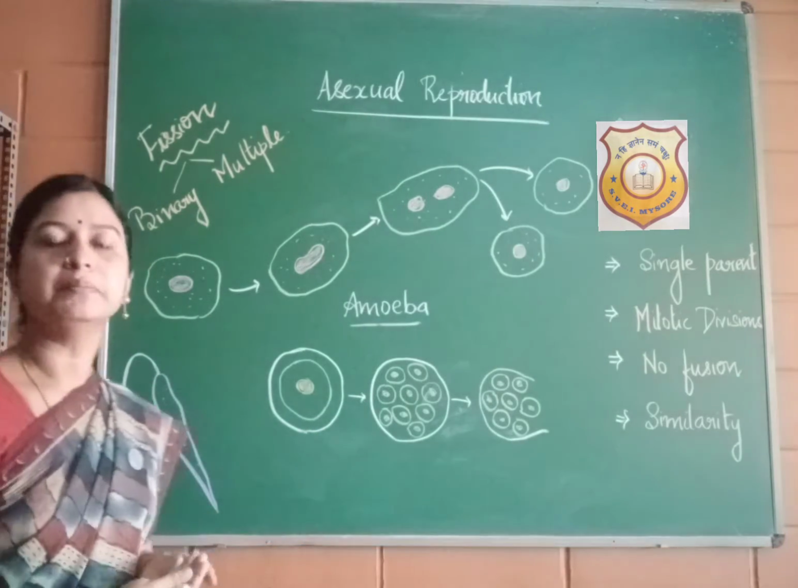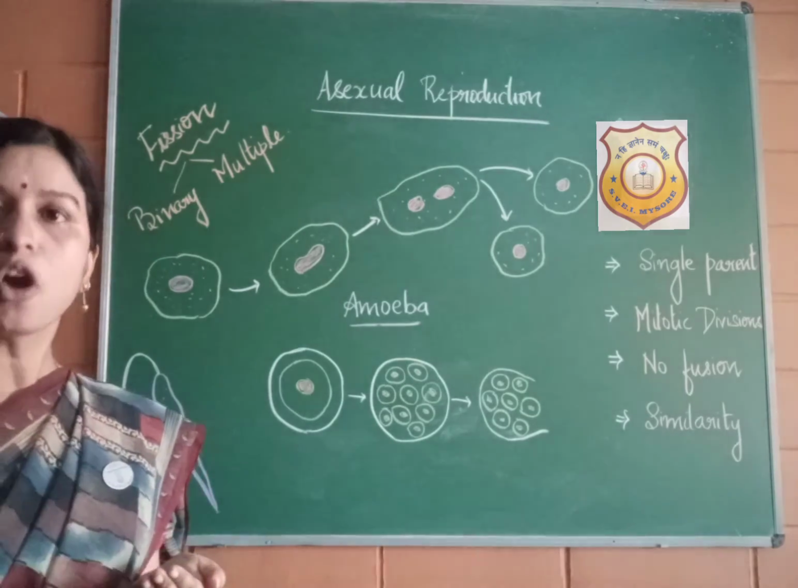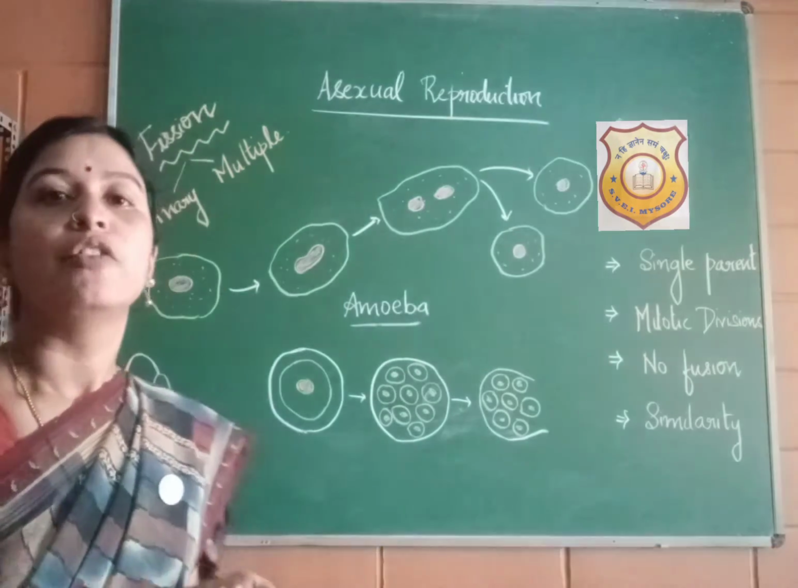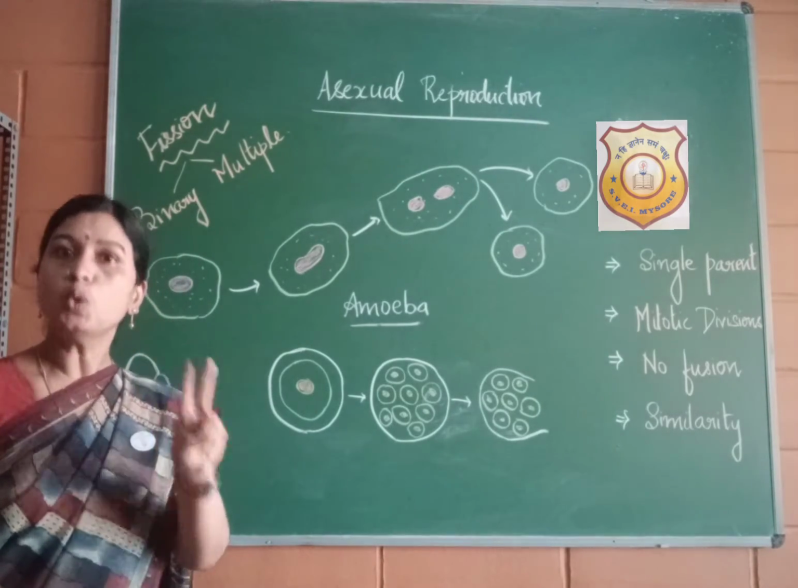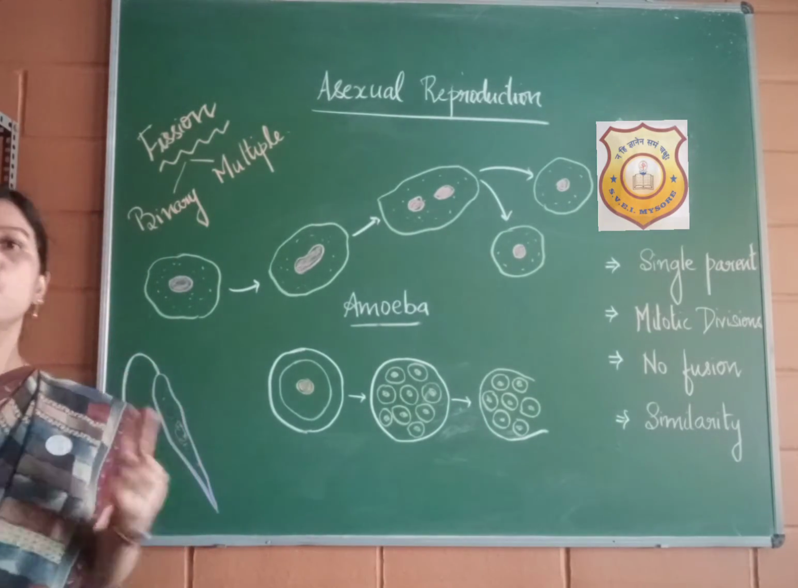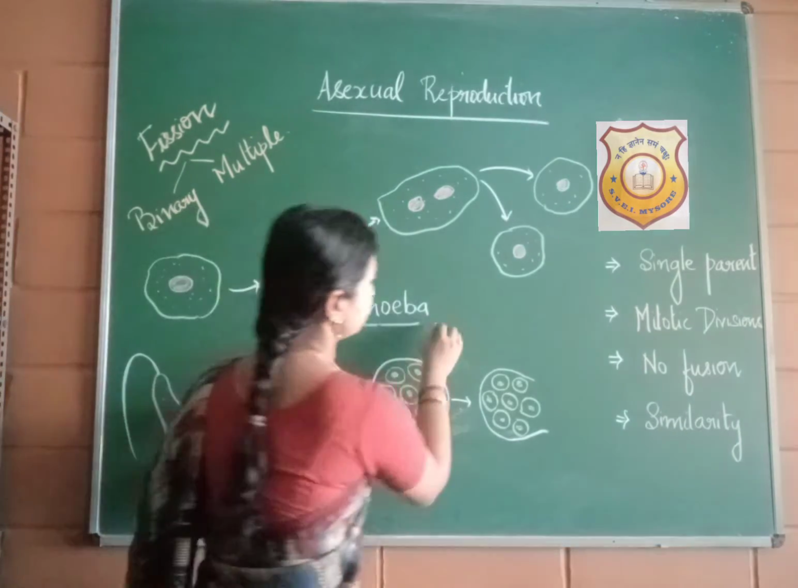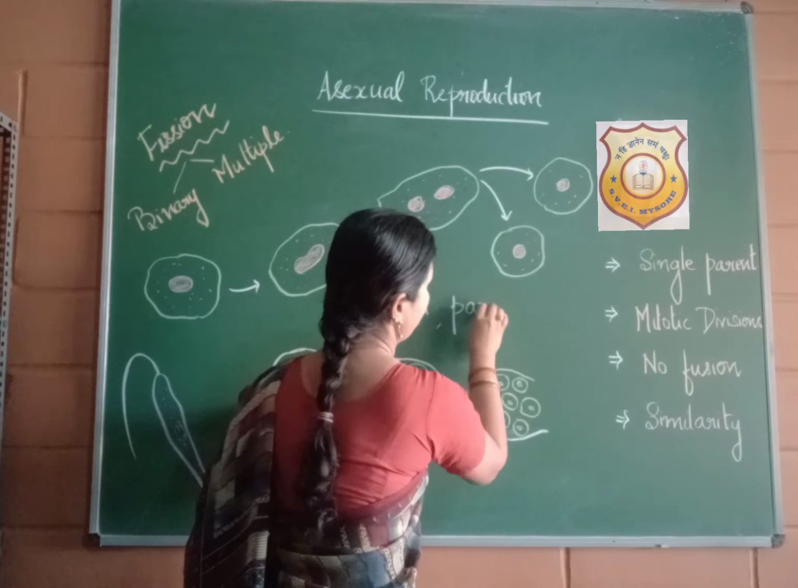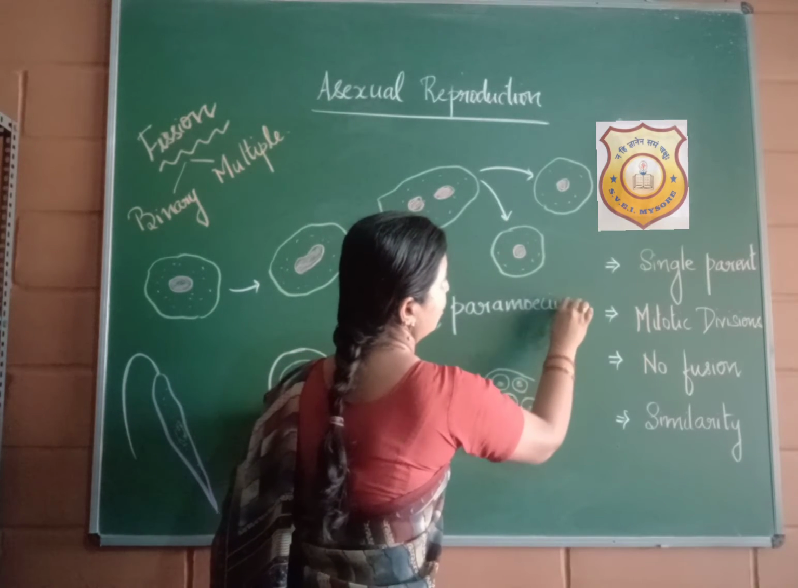We can define binary fission as the type or mode of asexual reproduction where the parent organism divides into two offsprings or two new organisms. Examples are amoeba, paramecium, euglena,